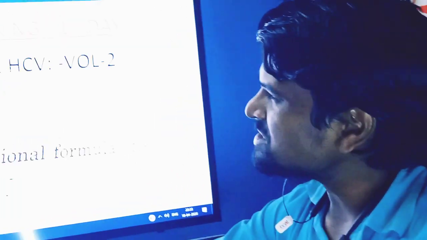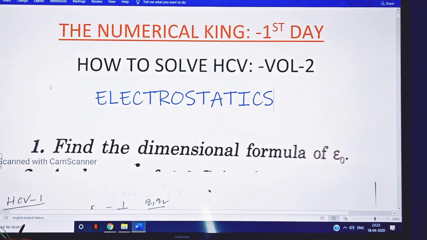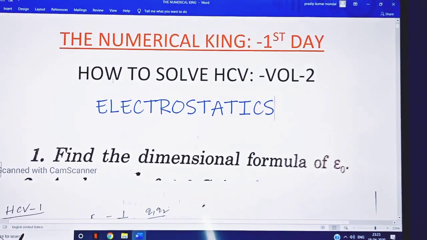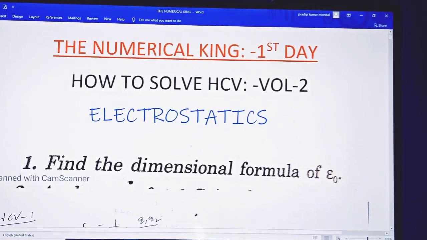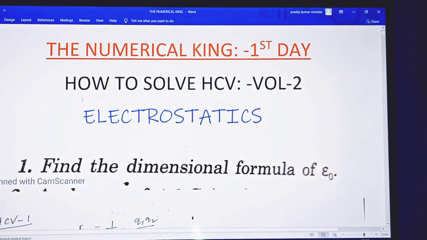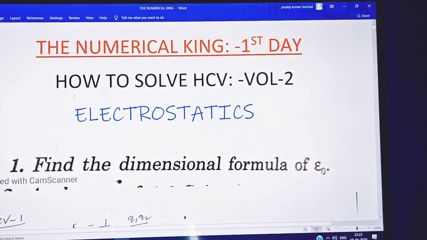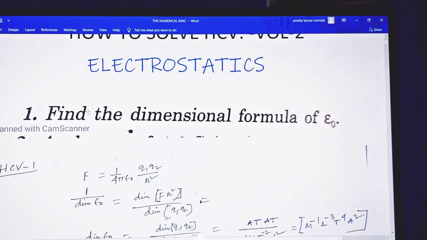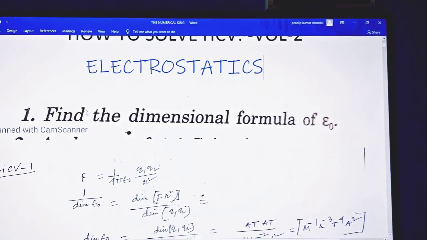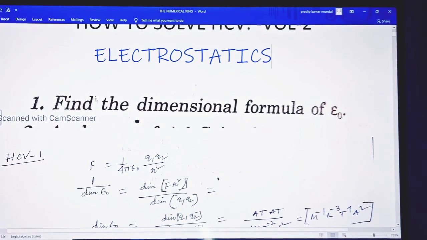This series will continue for a number of days, and I have chosen that per day we take 15 or 30 numericals, and clear all the concepts, since the author has covered all the concepts of the syllabus.